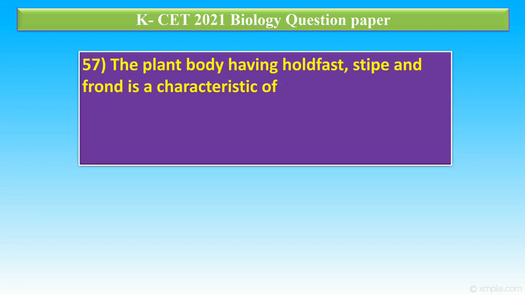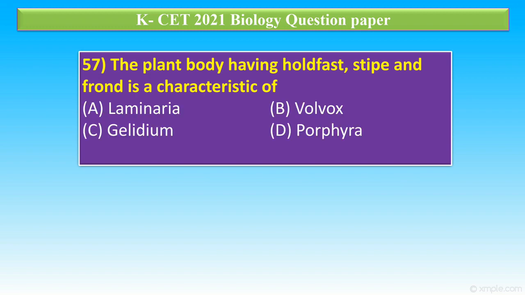Question number 57. The plant having holdfast, stipe and frond is a character of A, Laminaria, B, Volvox, C, Gelidium, D, Porphyra. In this, Laminaria is a brown alga belonging to Phaeophyceae and consists of holdfast, stipe and frond.